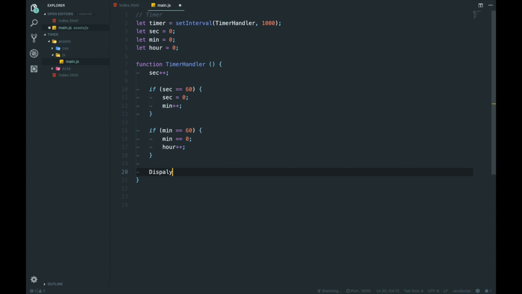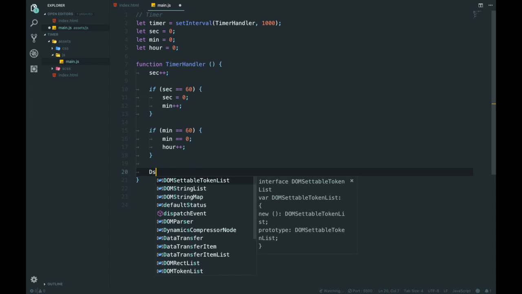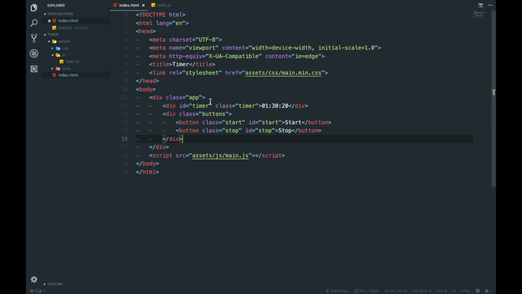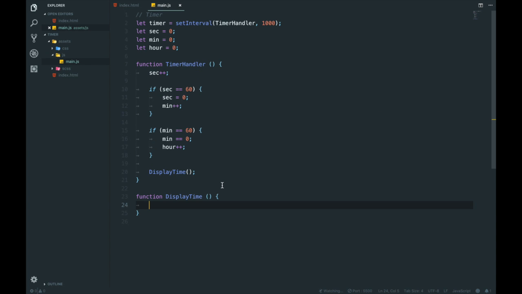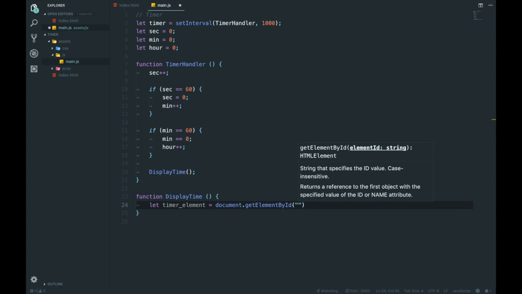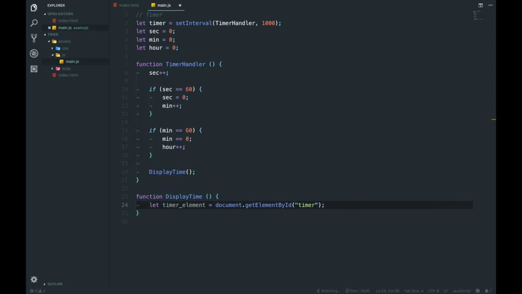Now we're gonna call a function called display time, and down in the function of display time, we're gonna get this here, by the ID. So we're gonna say let timer element equal, what do we say it was? document.getElementById. So this finds the HTML element by its ID, and we're going to call it timer.